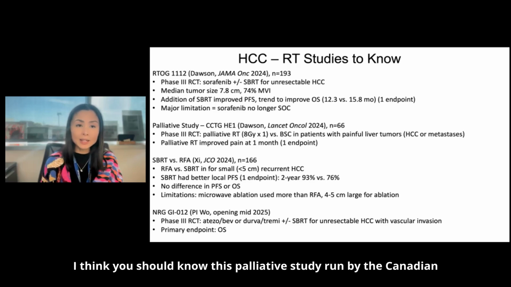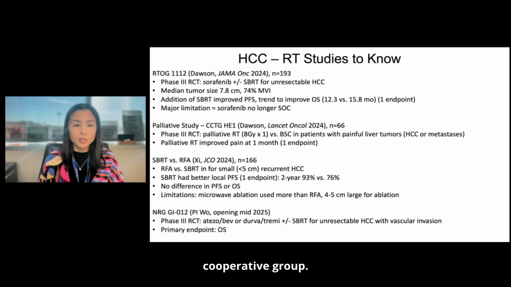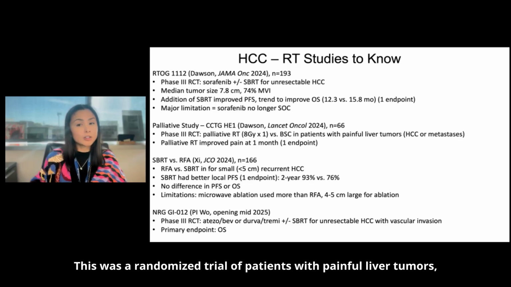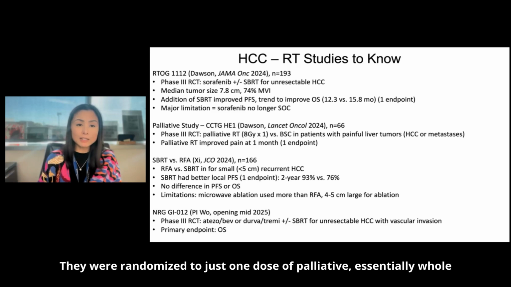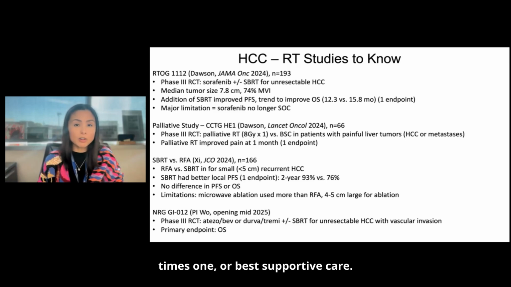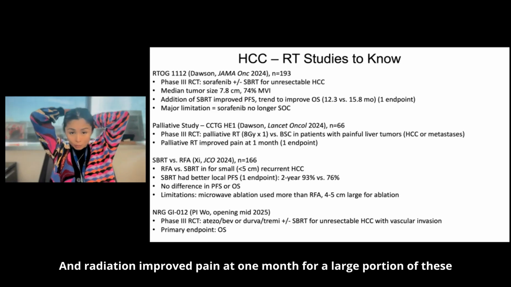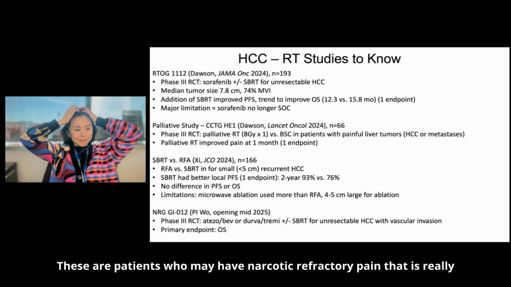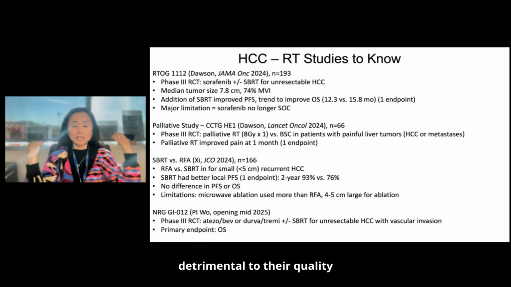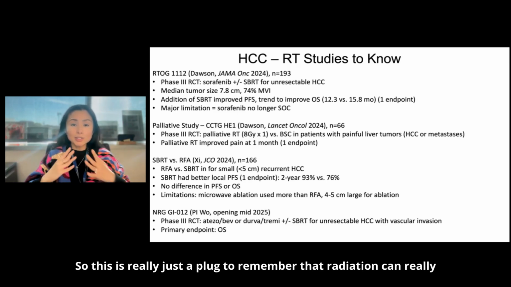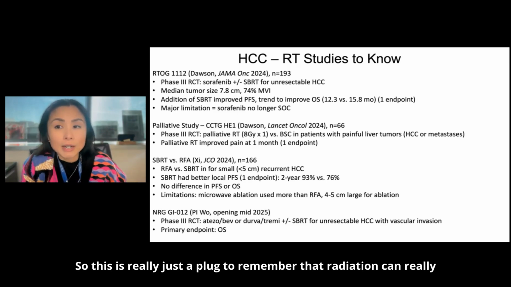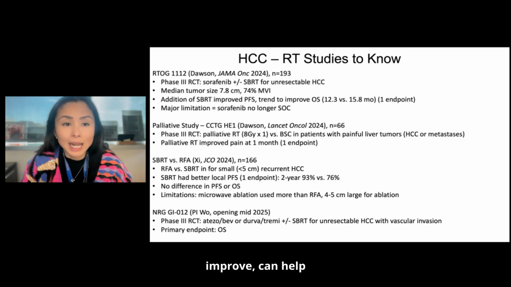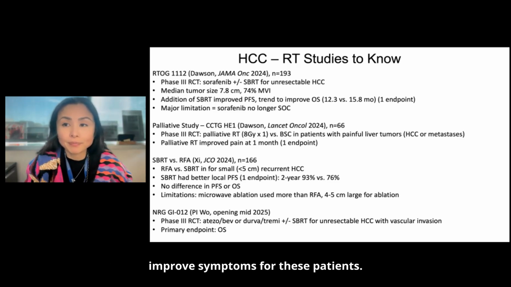I think you should know this palliative study run by the Canadian Cooperative Group. This was a randomized trial of patients with painful liver tumors, either HCC or METs. They were randomized to just one dose of palliative, essentially whole liver radiation, 8 Gy times 1, or best supportive care. And radiation improved pain at 1 month for a large portion of these patients. These are patients who may have narcotic refractory pain that is really detrimental to their quality of life. So this is really just a plug to remember that radiation can help improve symptoms for these patients. Okay.